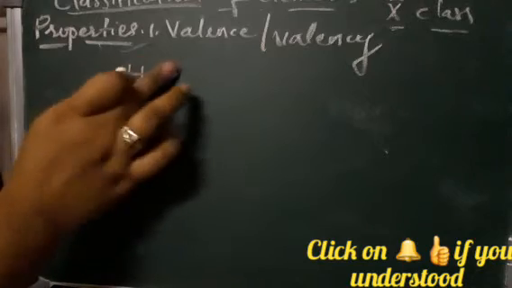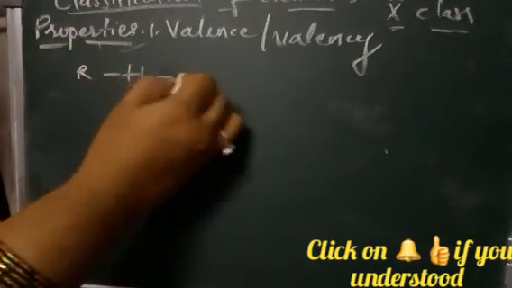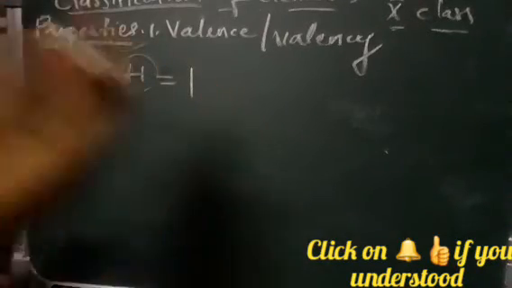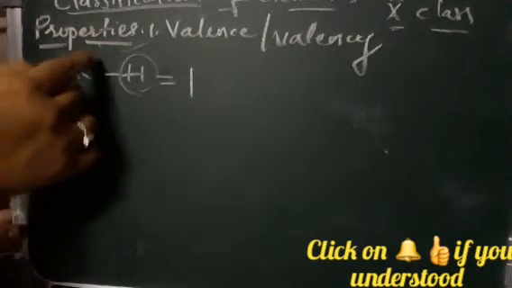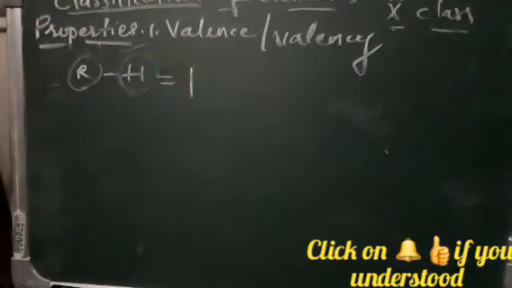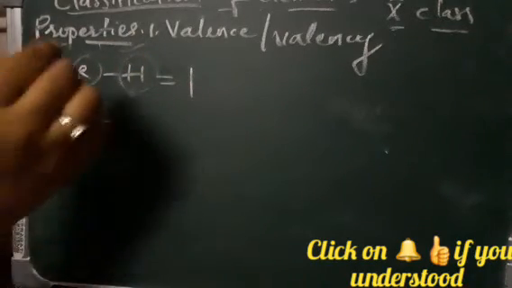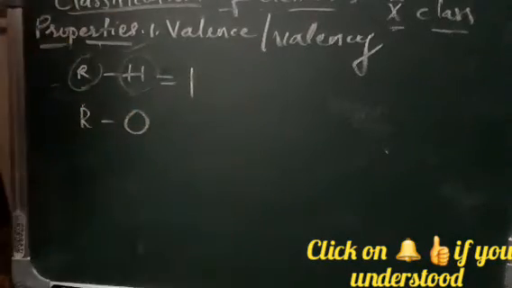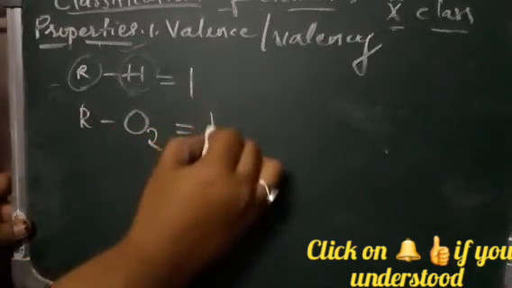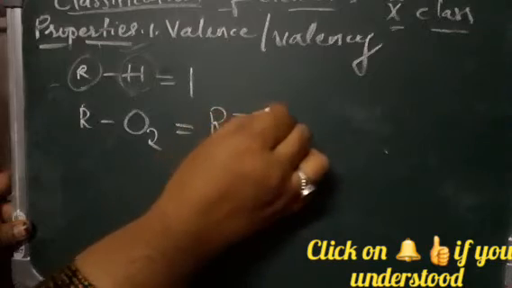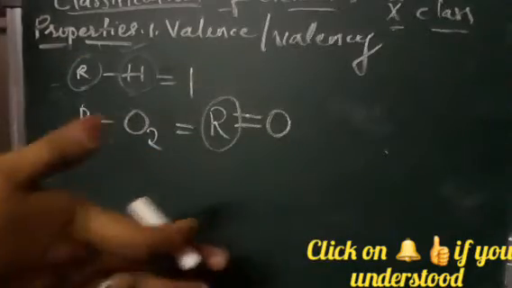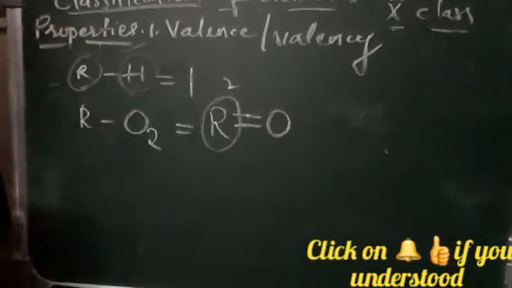Suppose an element is combining with hydrogen, you can say that its valency is 1, because hydrogen has only 1 electron in its outermost shell. So it requires only 1 electron, and that's why hydrogen gets bonded, meaning it becomes stable. That means the valency of this element is 1. Suppose oxygen is combining with this element. Oxygen is not only O, it is O2. That means the bonds formed between the element and the oxygen are 2 bonds. So the requirement of this element is 2 electrons.